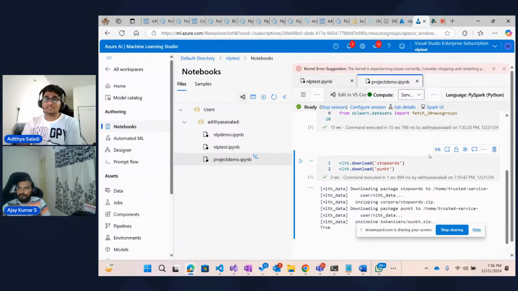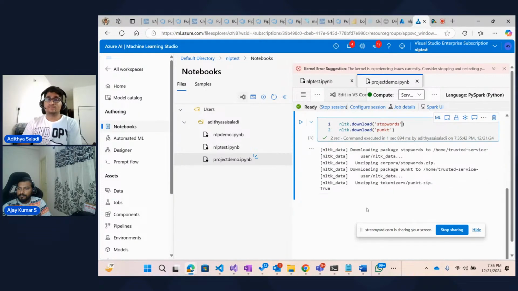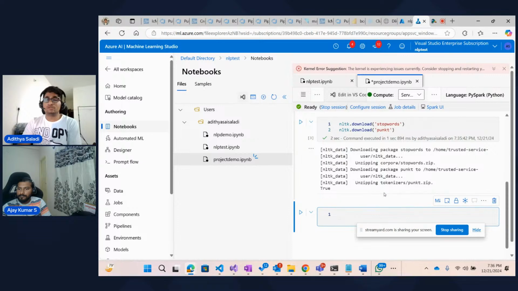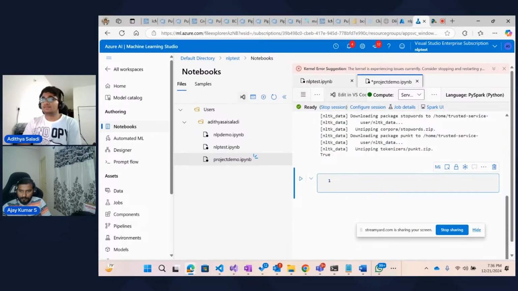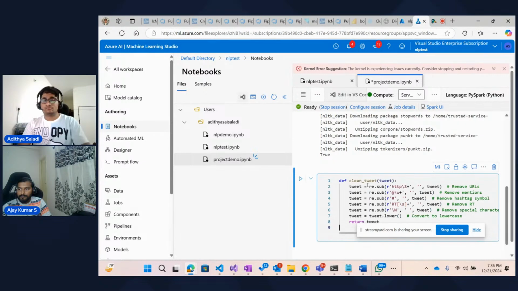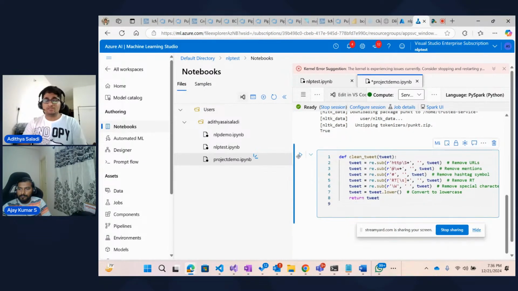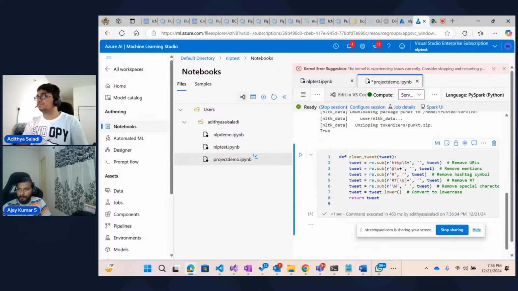And then the next step is to clean the data. So let me just add a new code block and get the code for cleaning the data. This won't take much time because this is just a definition, so it should be executed easily. So yeah, this clean_tweet definition is registered now. So what are we doing here? I think the comments that we've added speak a lot about this.